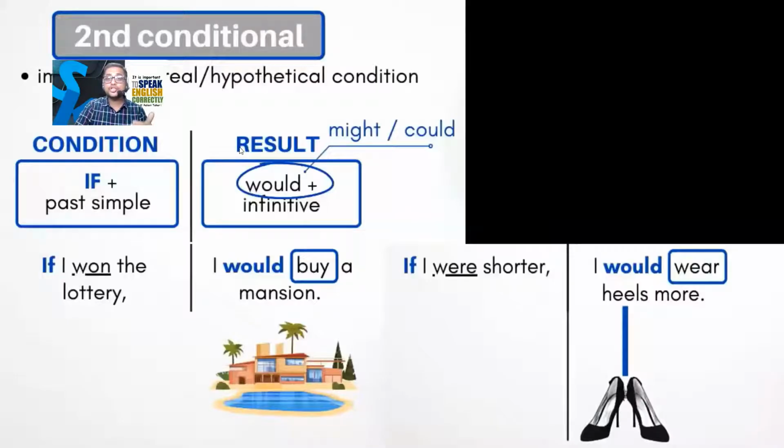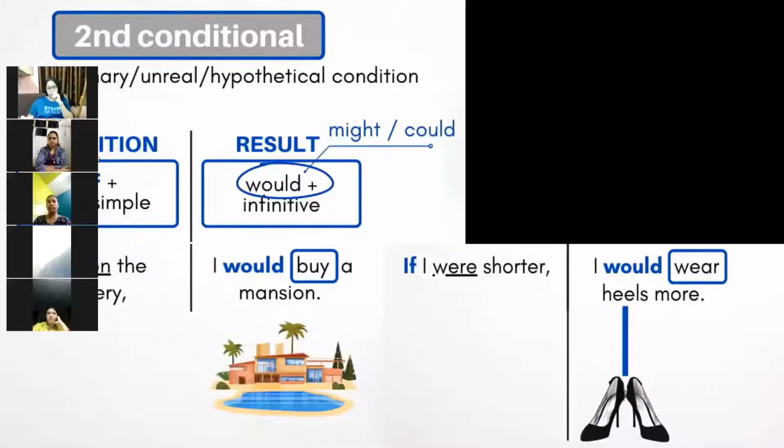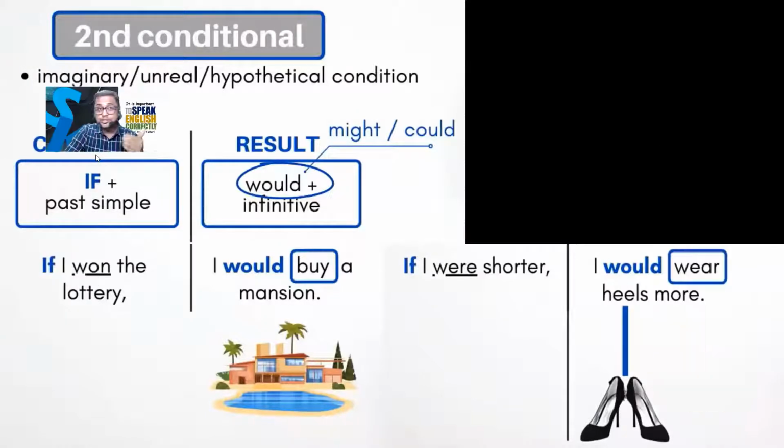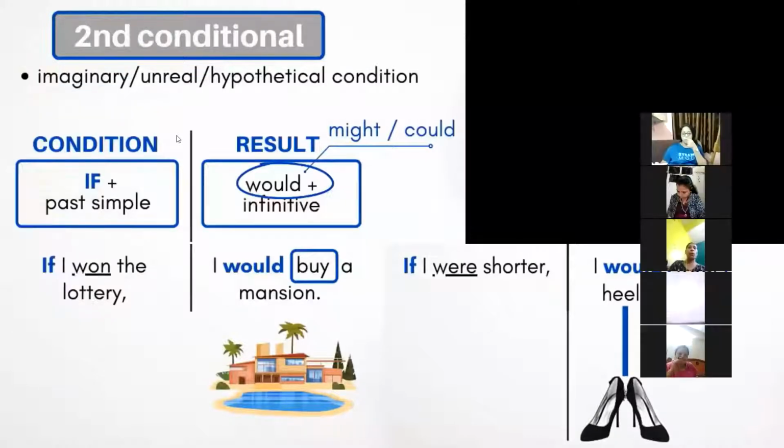If I were shorter, if I were, always remember, never say I was. When you talk about imagination, you cannot say I was. You have to say I were. Always keep in mind, you can never say I was. When you talk about imagination, you always have to say I were. You cannot say I was. Okay, Ritu did this small mistake.